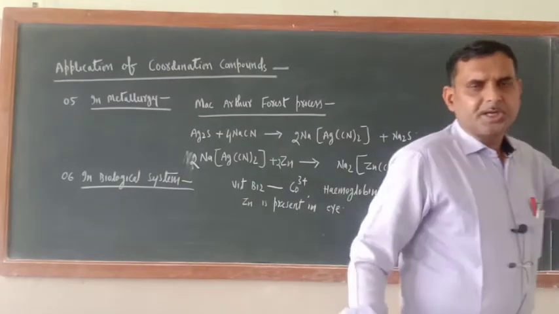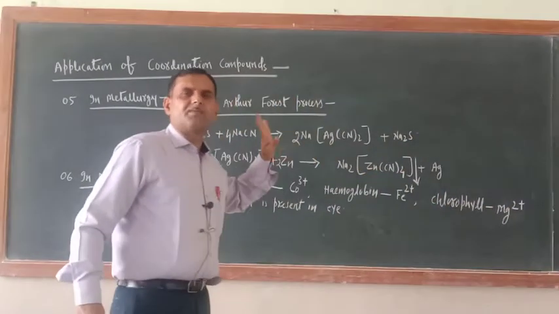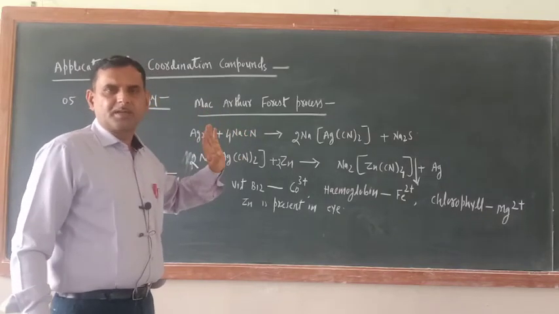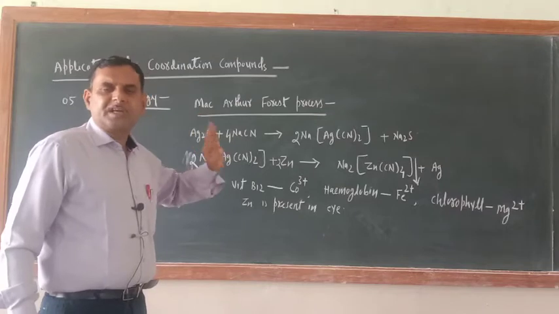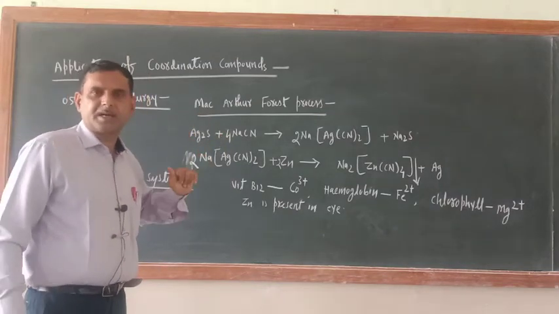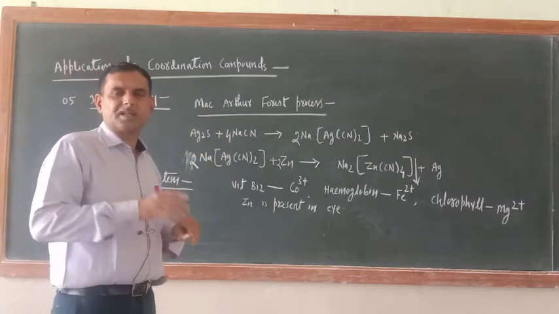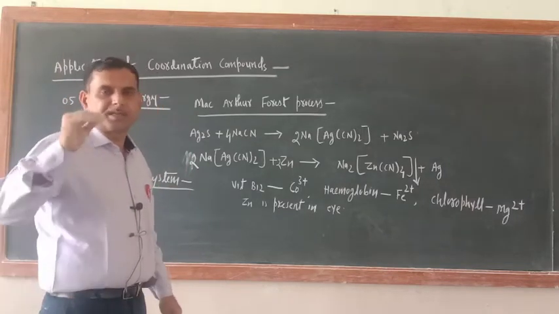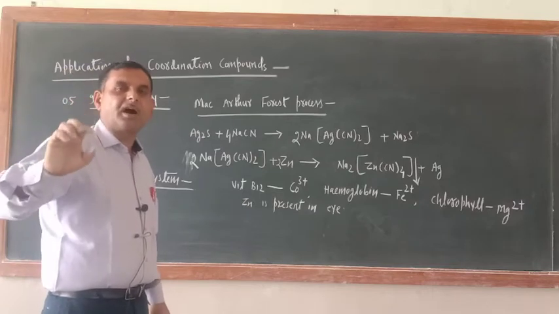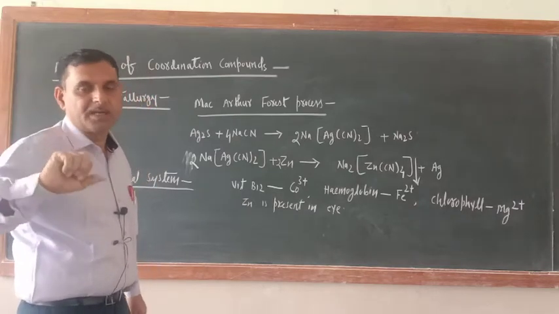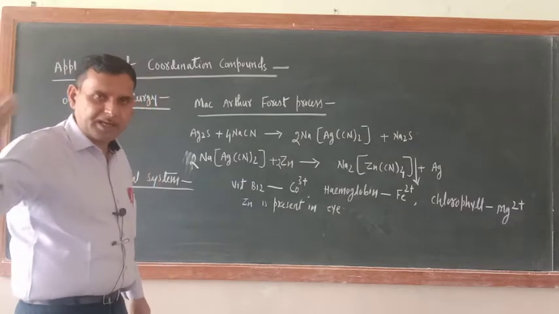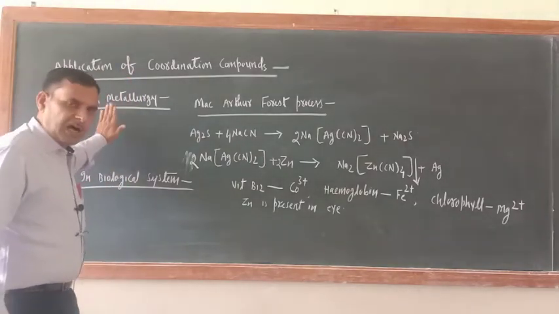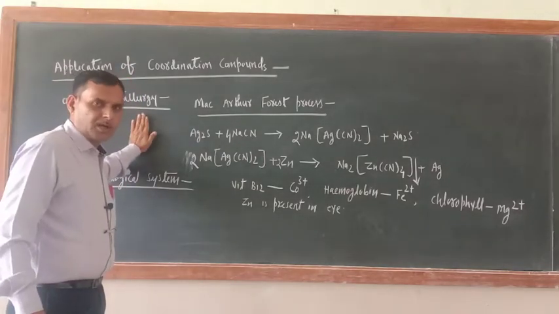Just see, in metallurgy, basically 4 processes are there. What is the first one? First one is the beneficiation of ore or enrichment of ore. Next one is conversion of ore into oxide form. Then reduction of oxide form. Then refining. 4 processes are there. So in metallurgy, how is the coordination compound playing the role, that is the question.